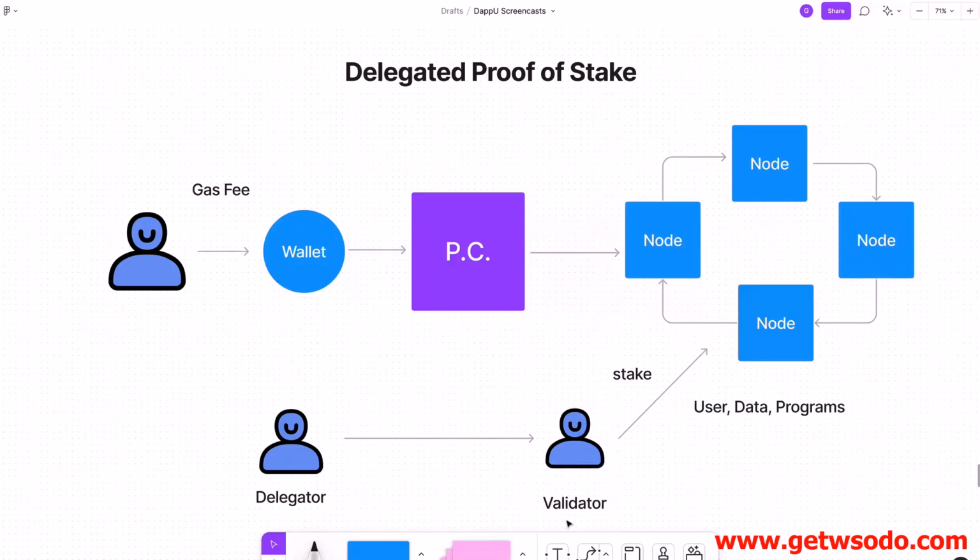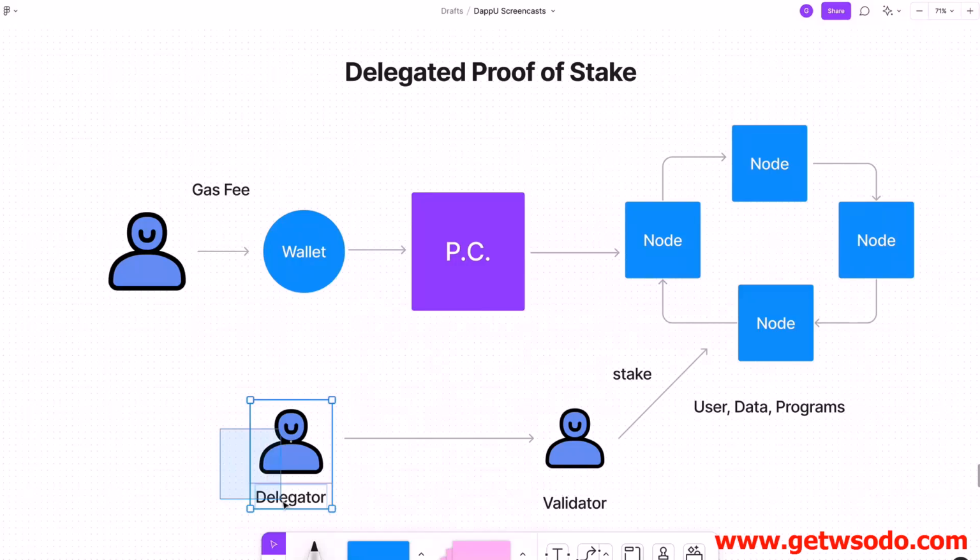But instead of the validator only staking their cryptocurrency to the network, you can have somebody else essentially delegate their cryptocurrency to a specific validator. And then that person can take that cryptocurrency and use it to secure the network and run a node.